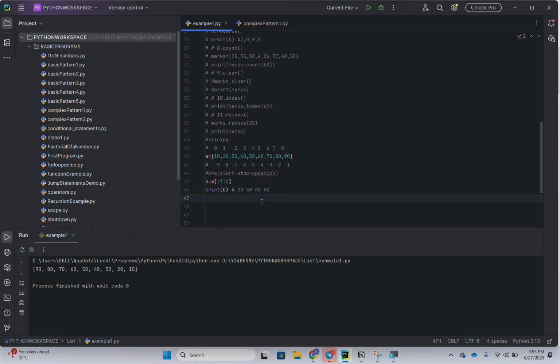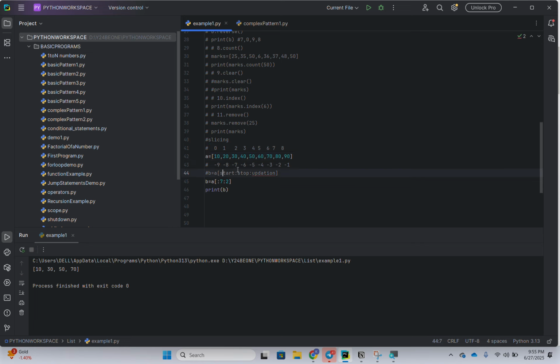At 0, 10. After updation of 0 plus 2, we'll go to the second index, 30, then 50, then 70. I'm going to run the program. So 10, 30, 50, 70.